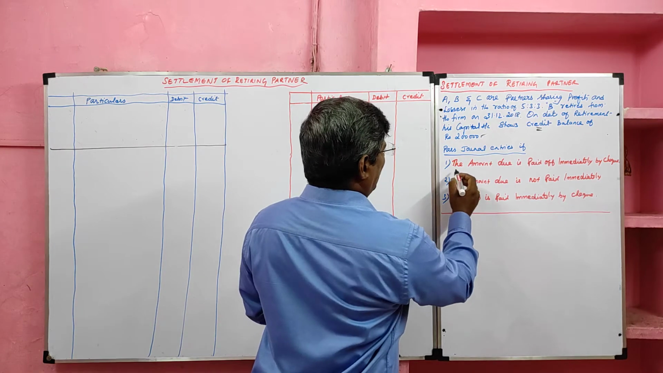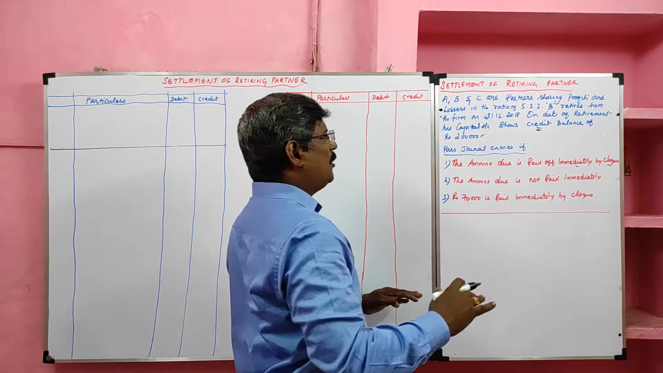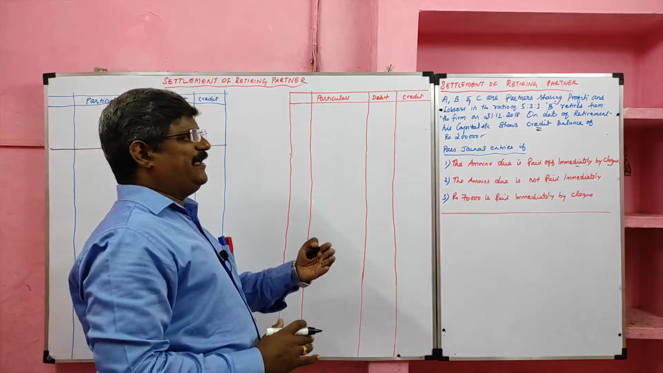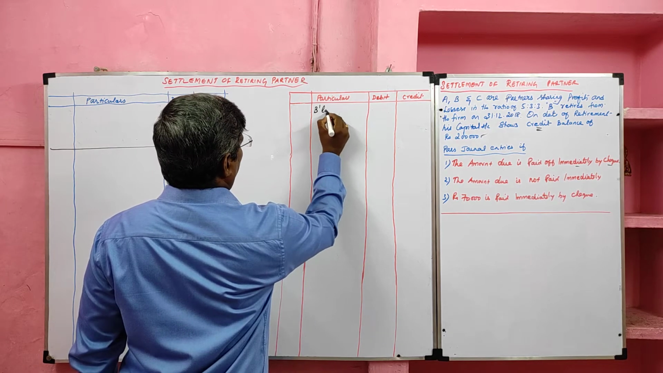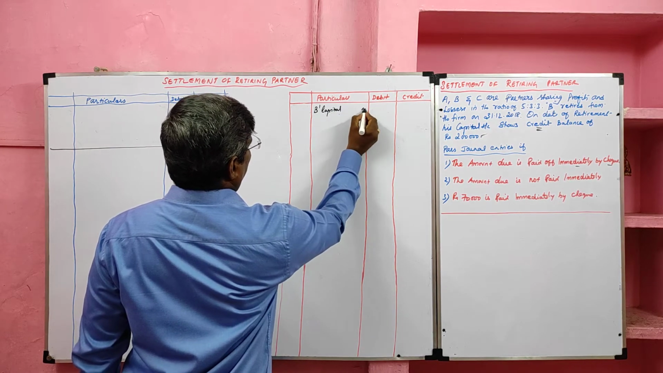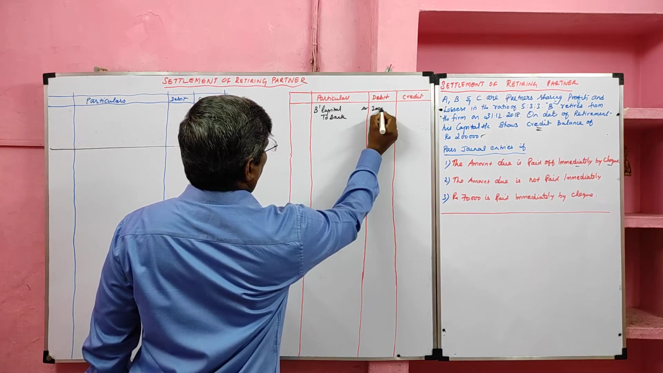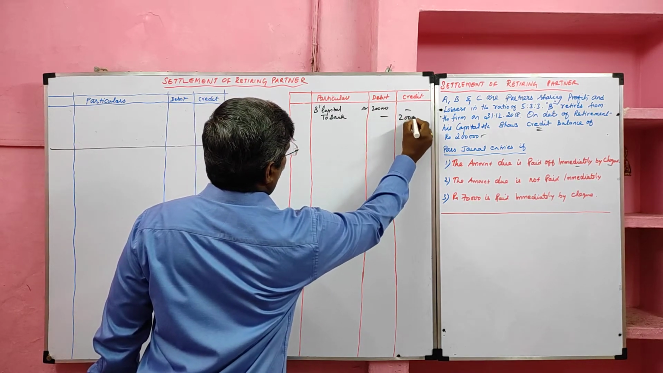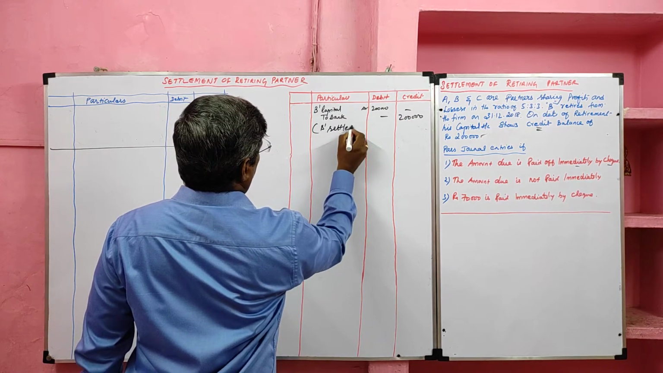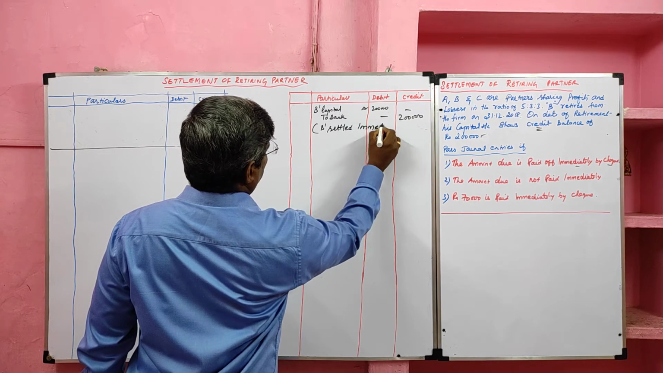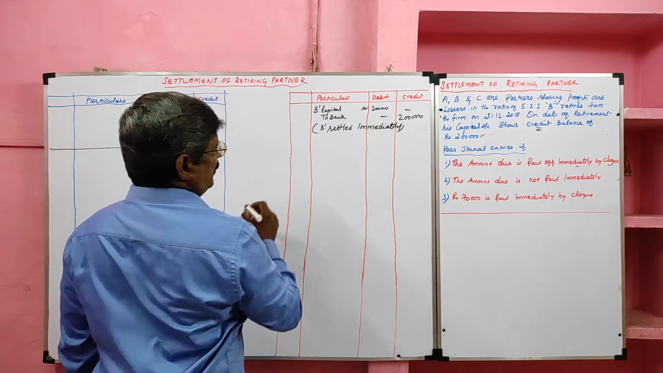Pass journal entry. The amount due is paid off immediately by check. So the total amount of 2 lakh is paid to B immediately. So the entry is B capital account debtor to bank, value 2 lakh. Narration: B settled immediately. Or B paid off immediately.